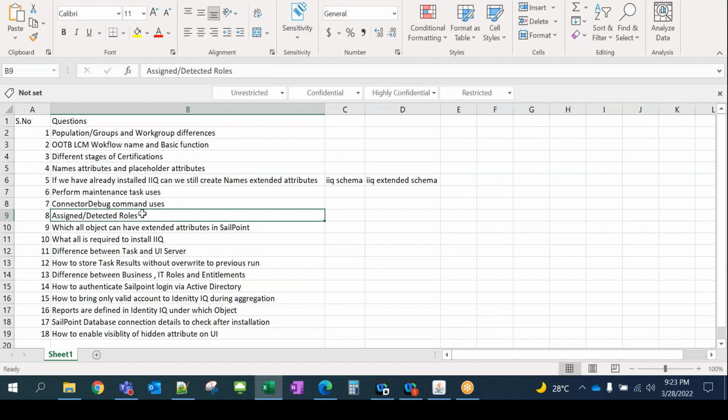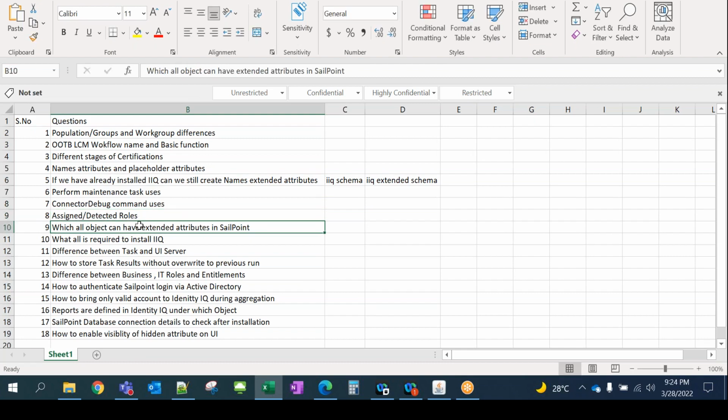Assigned and detected roles. Anybody want to give it a try? What are the assigned and detected roles? No? Okay. So assigned roles are the business roles. I told you there are two different kinds of roles, business and IT roles. Business roles are the assigned roles, which are assigned from SailPoint, and IT roles are the detected roles.